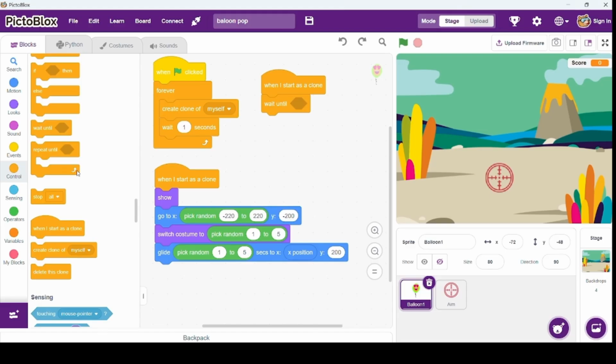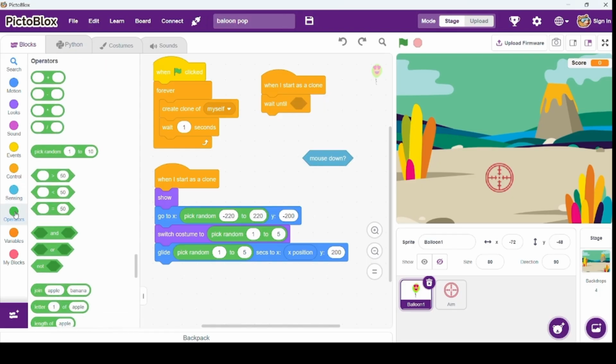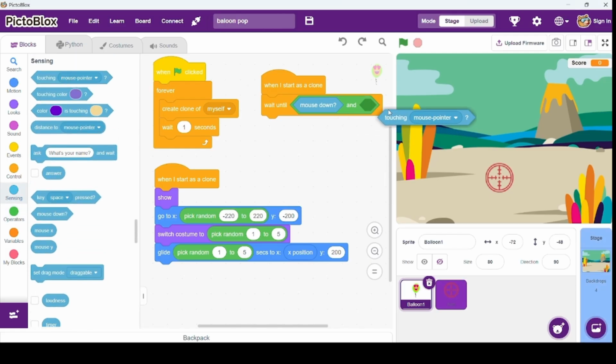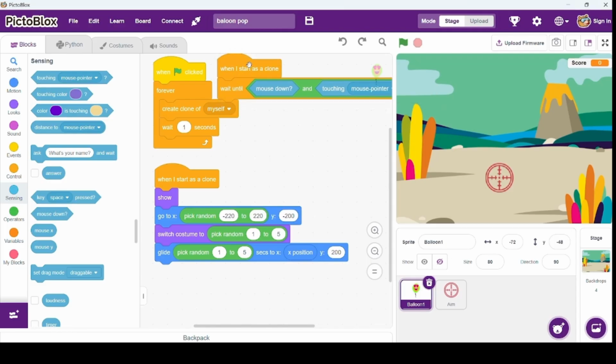Wait until का use कर रहे हैं. Inside the wait until block, use the and operator. The first condition is mouse down, which checks whether the player has clicked the mouse. The second condition is touching aim, which checks whether the aim sprite is touching the balloon. Afterward, delete this clone.